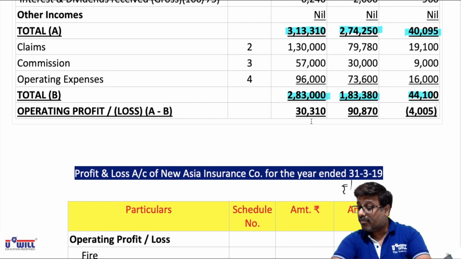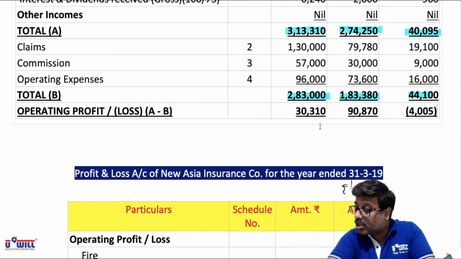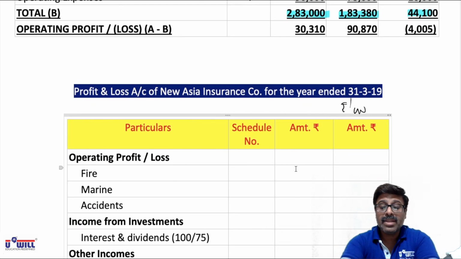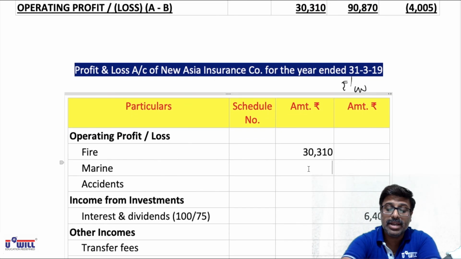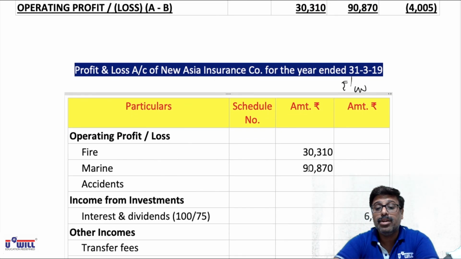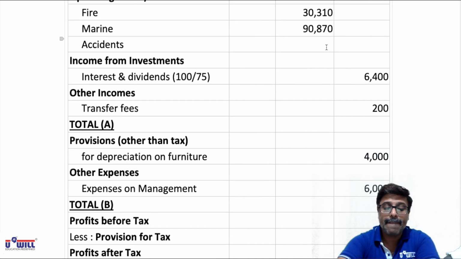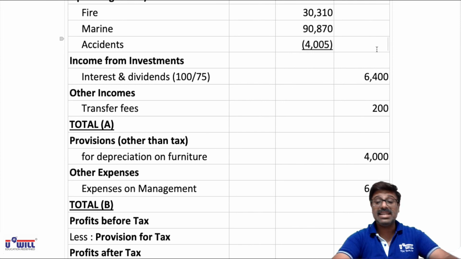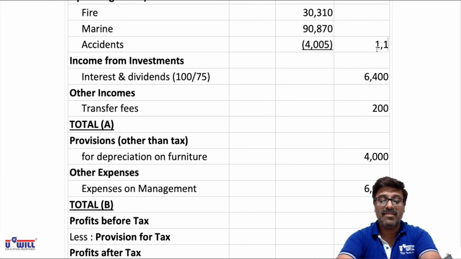Two places we have profits, 30,310 and 90,870. One place we have a loss, 4,005. So that we'll write over here: 30,310 in P&L account, then 90,870, and in bracket 4,005. So what will be the total operating profit or loss? 30,310 plus 90,870 minus 4,005, that is 117,175.